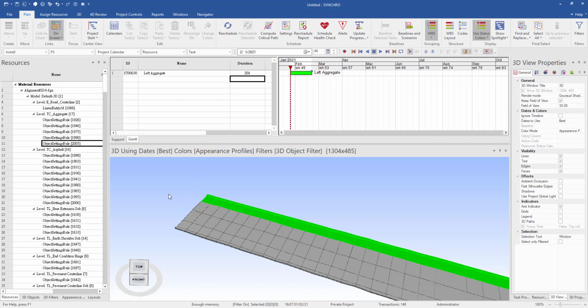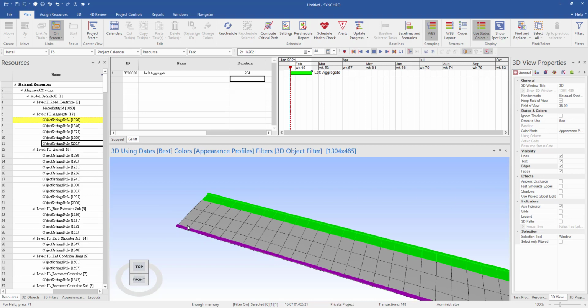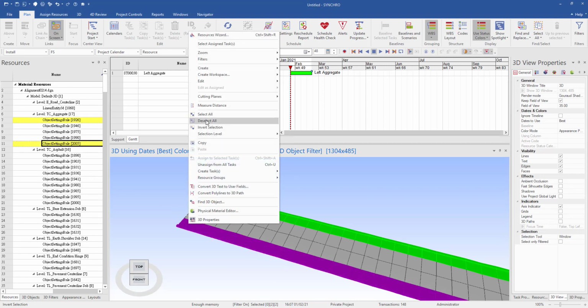Okay, then next I select the right-hand side and do the same to create a task.